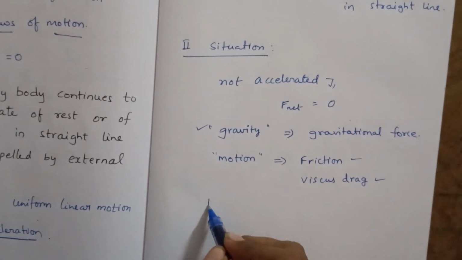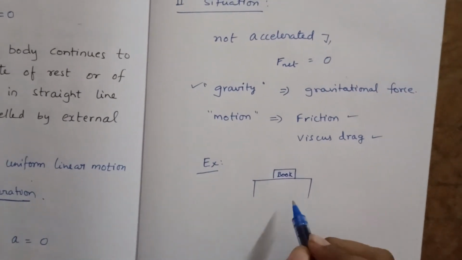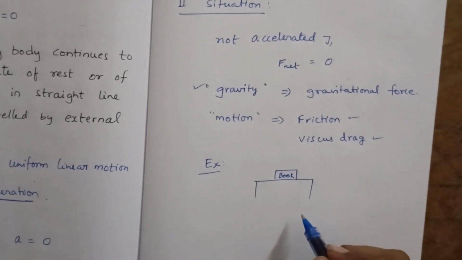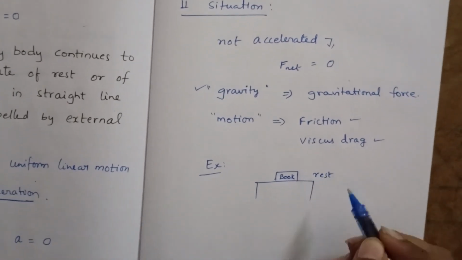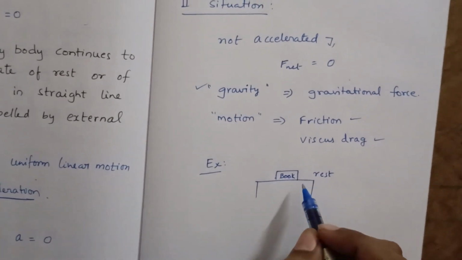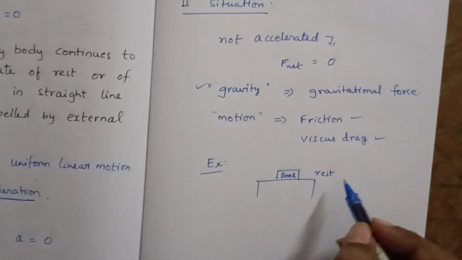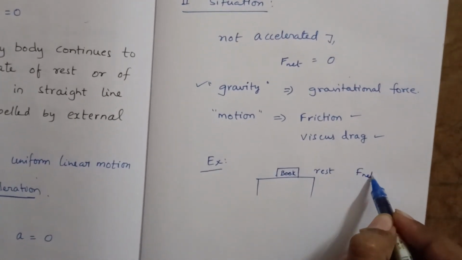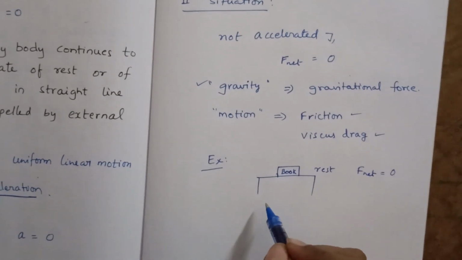For example, a book is placed on the table, and it is at rest. When the body is at rest, not accelerated, F net equals 0. What forces are acting on the book?